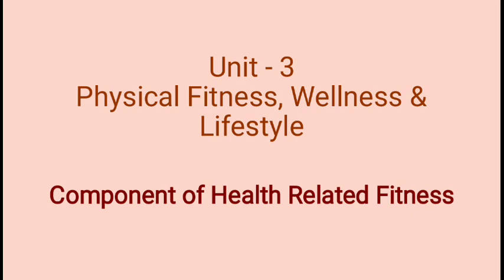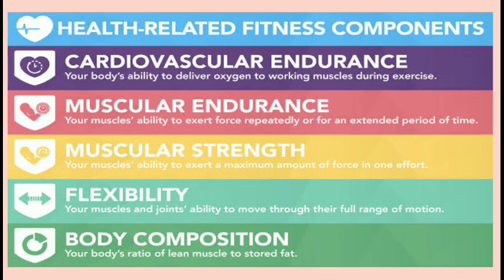So there are different components. Here is a picture of the health related fitness components: cardiovascular endurance, muscular endurance, muscular strength, flexibility and body composition. There is a difference between components of health related fitness and physical fitness. Both are different. Cardiovascular endurance means the body's ability to deliver oxygen to the working muscles during exercise. That shows the supply of oxygenated blood and nutrients to the working muscles when the person is engaged in any type of exercise or physical activity for a prolonged period of time.